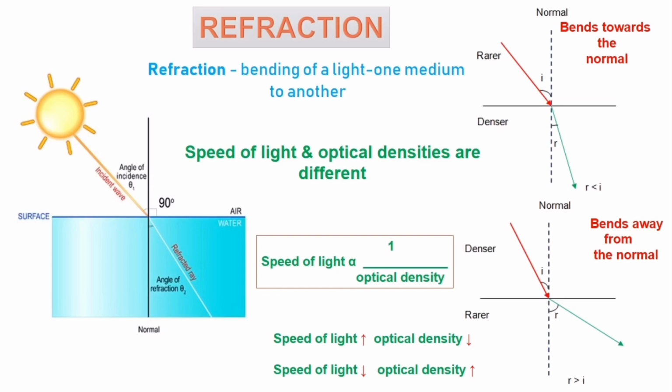Okay then, what do you mean by optical density? Any guesses, children? The degree to which a refractive medium retards transmitted rays of light, or the measure of the speed of light travelling in a medium, is called optical density. When light travels at higher speed, that type of medium is called an optically rarer medium. When light travels at lower speed, that type of medium is called an optically denser medium. Children, but note this point. Whenever a ray of light is incident on a surface separating two media, a small fraction of light always gets reflected. Refraction can make an object appear in a different position.